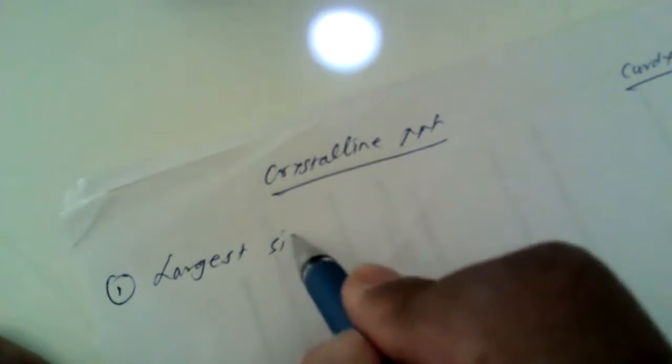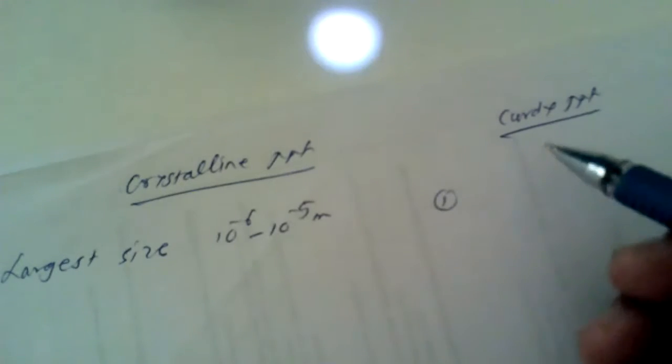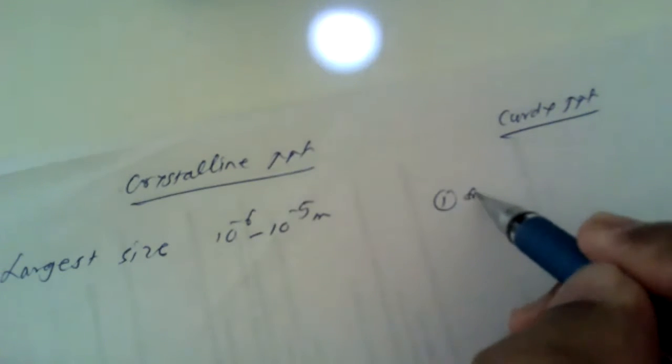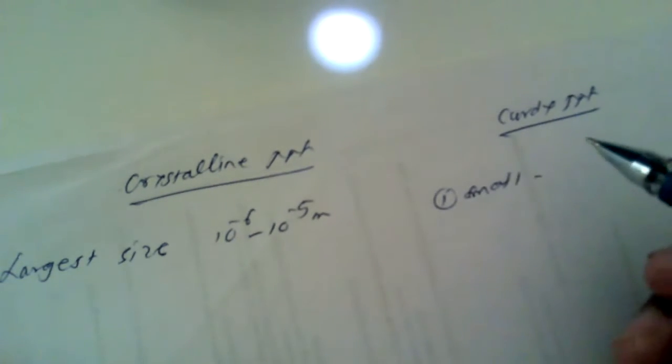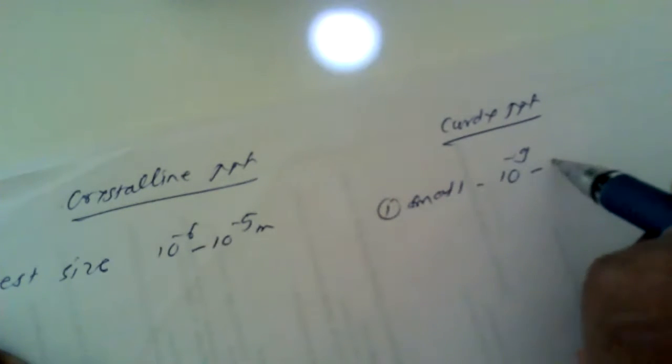Now, the first point: crystalline precipitates have the largest particle size, of the order of 10 to the minus 6 to 10 to the minus 5 meters. Under curdy precipitate, the particles are very small, as we have seen, ranging from 10 to the minus 9 to 10 to the minus 6 meters.